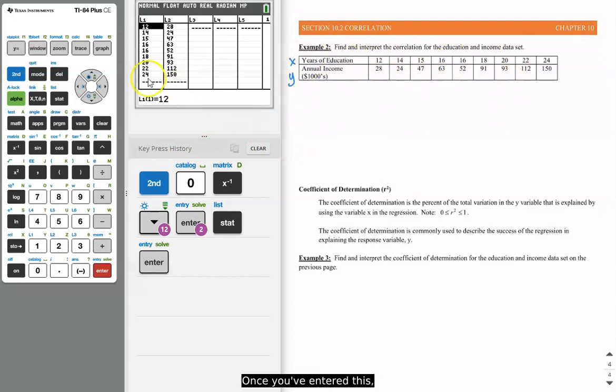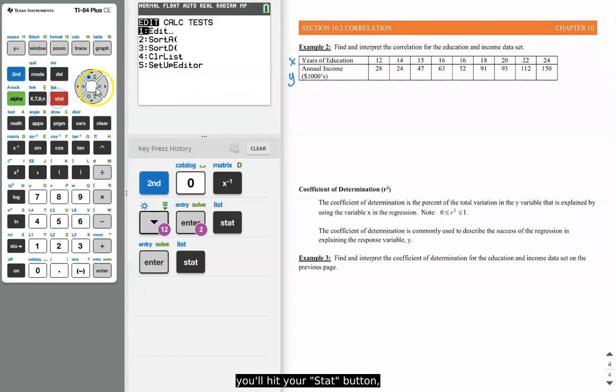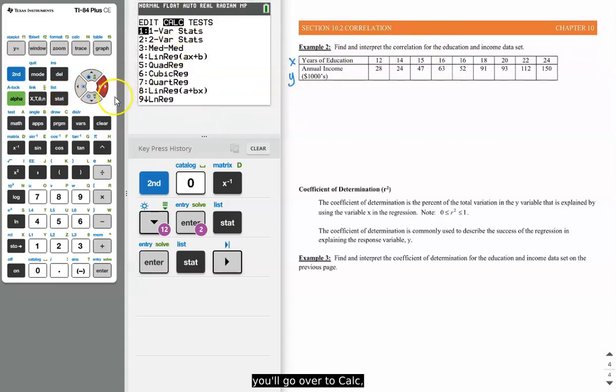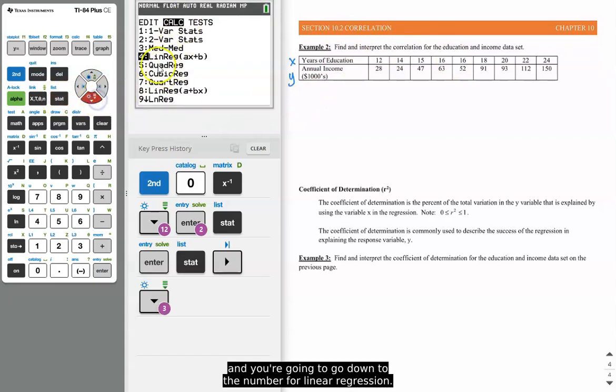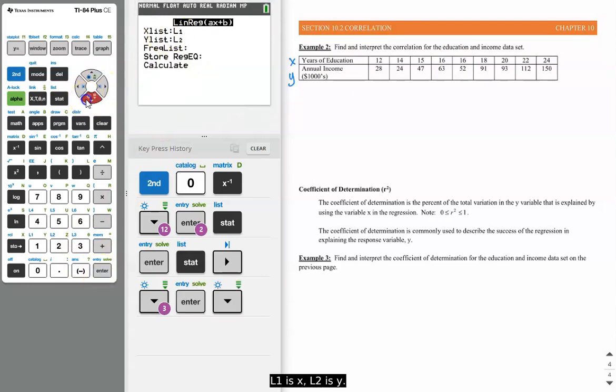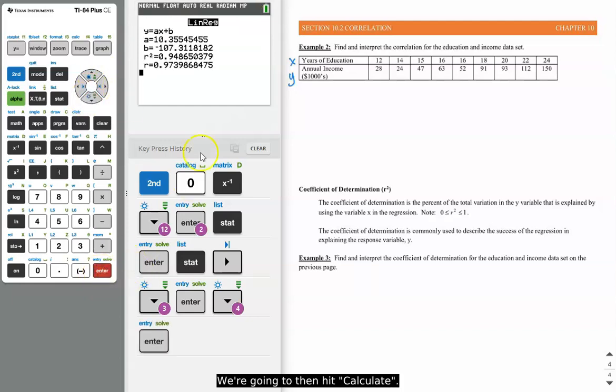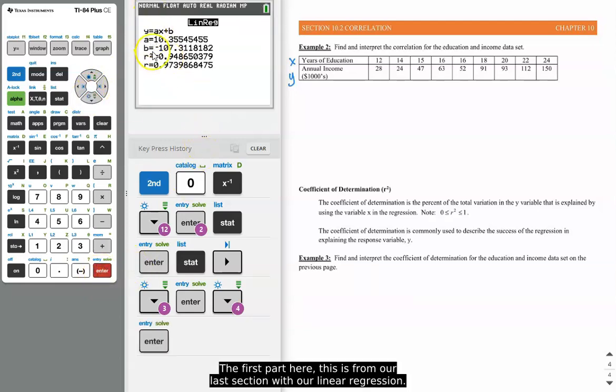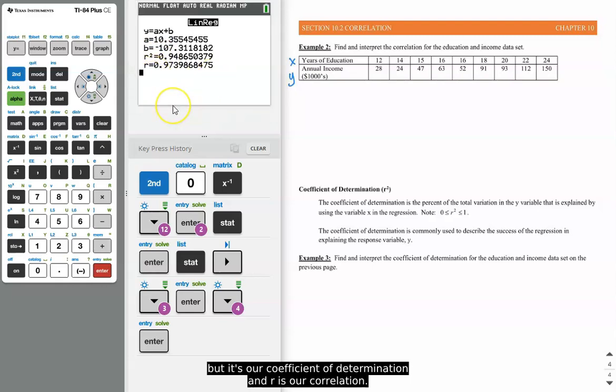All right, so once you've entered this, you'll hit your stat button. You'll go over to calc and you're going to go down to the number 4, linear regression. So L1 is X, L2 is Y. We're going to then hit calculate. So the first part here is from our last section with our linear regression. R squared and R is what's in this section. R squared we'll talk about in the next little example, but it's our coefficient of determination. And R is our correlation.